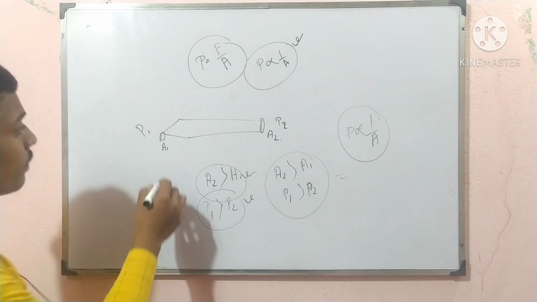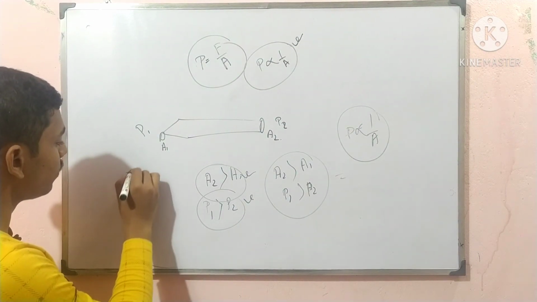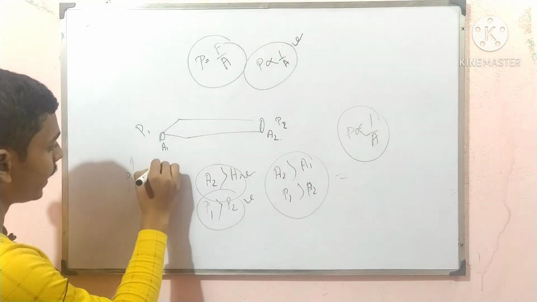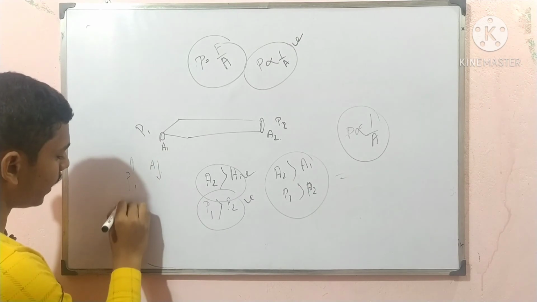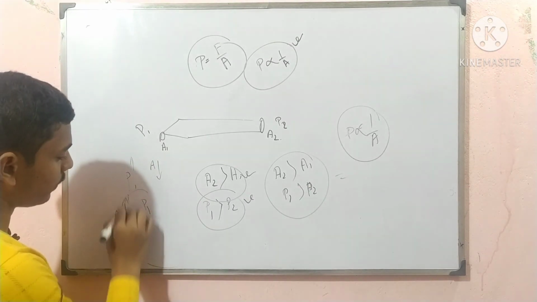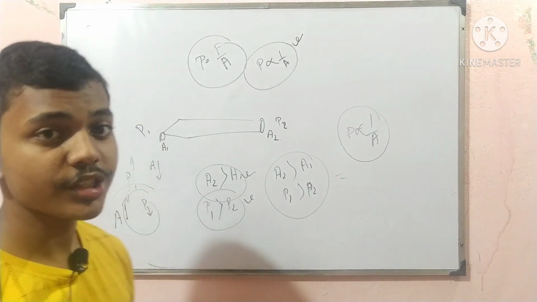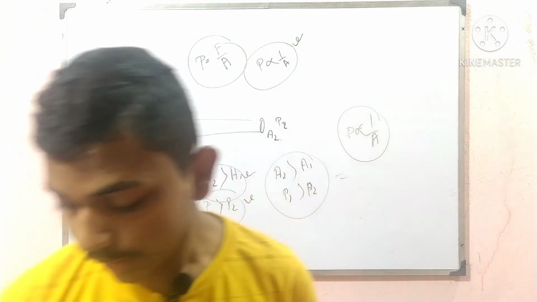For this reason, if the pressure is higher, then the area is lower. If the area is higher, then the pressure is lower. That is the relationship between pressure and area.